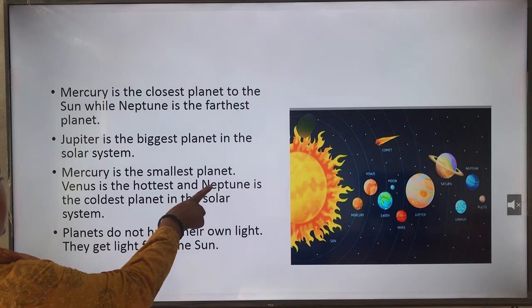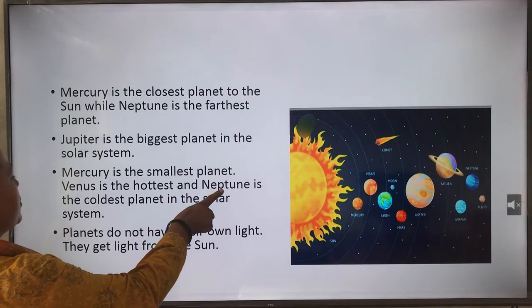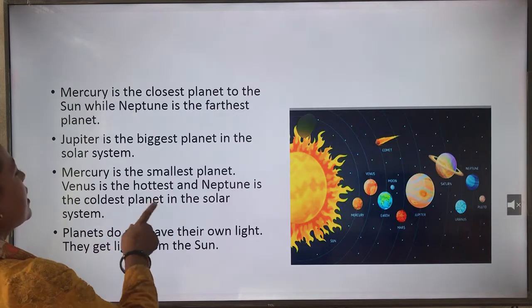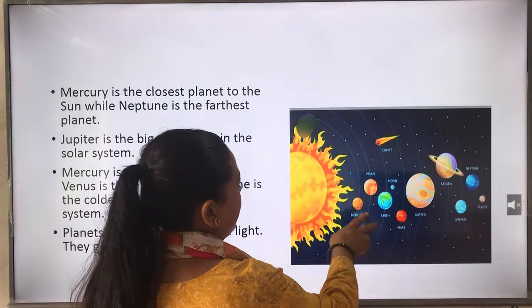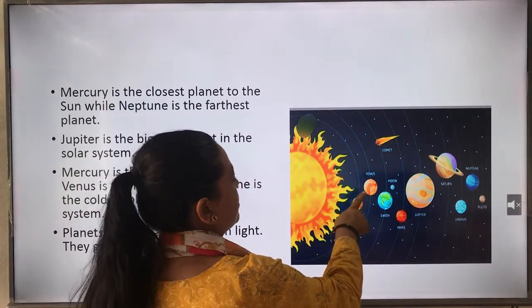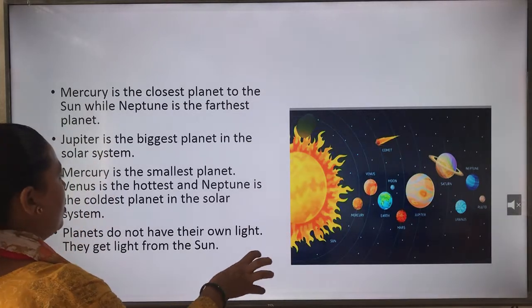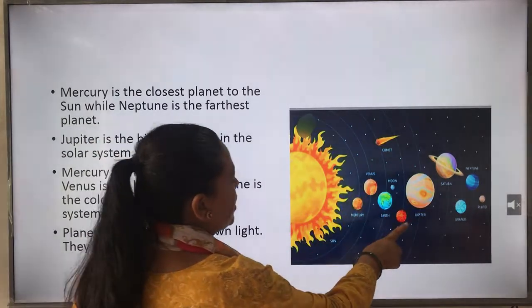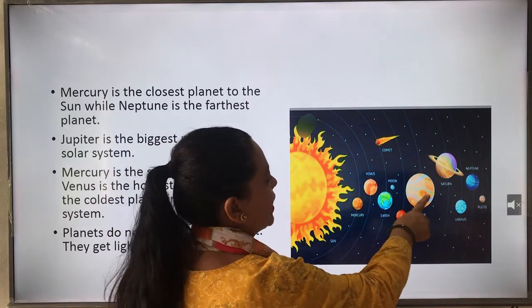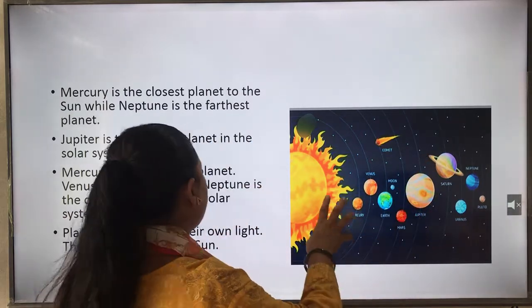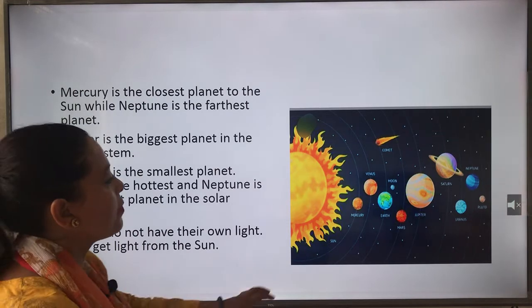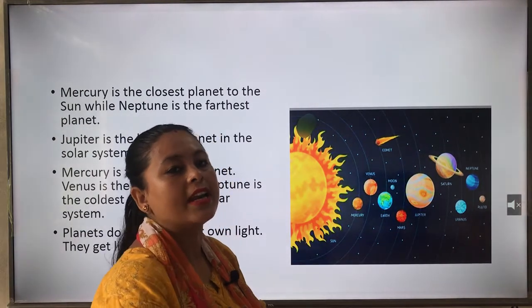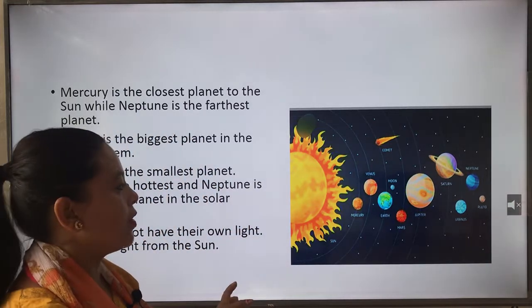Mercury is the smallest planet, Venus is the hottest and Neptune is the coldest planet in the solar system. Venus is nearer to the sun and it is the hottest planet among all. Neptune is the farthest from the sun and it is the coldest planet among all. Planets do not have their own light, they get light from the sun.